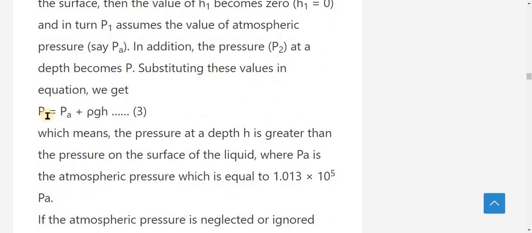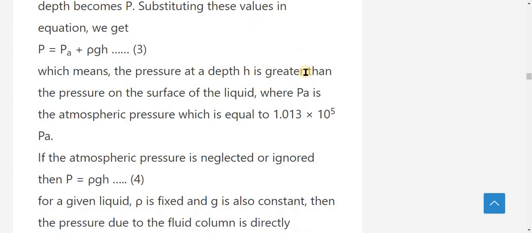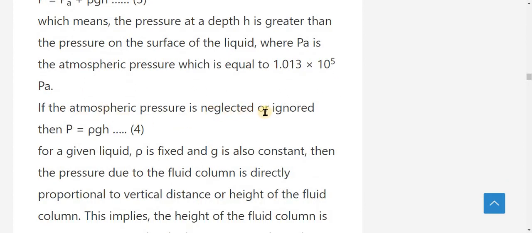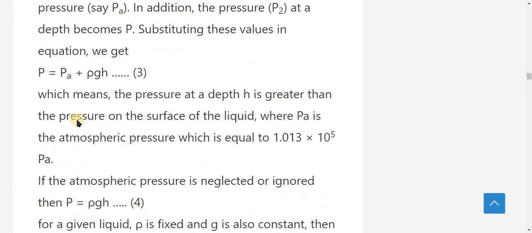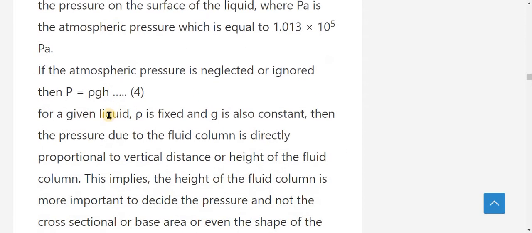So the equation becomes P is equal to Pa plus rho g h, which means the pressure at a depth h is greater than the pressure at the surface of the liquid, where Pa is the atmospheric pressure, which we already know is 1.013 into 10 power 5 Pascal. If the atmospheric pressure is neglected, then P is equal to rho g h.